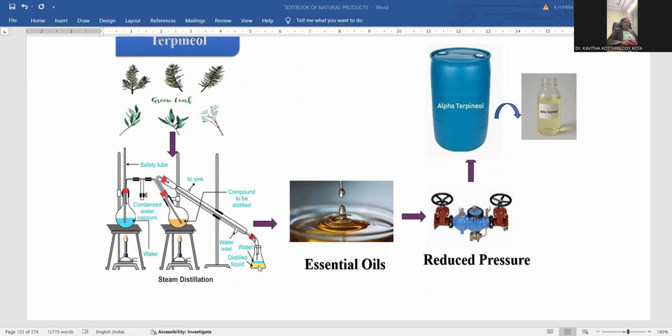Finally, you can collect the fractions into this conical flask or volumetric flask, where distinctive layers you can notice.